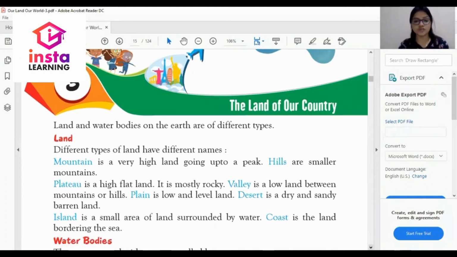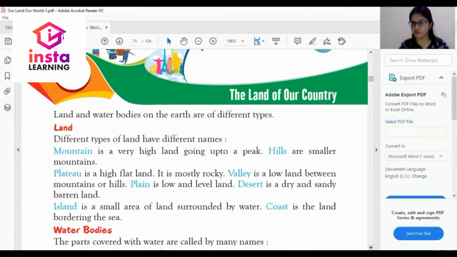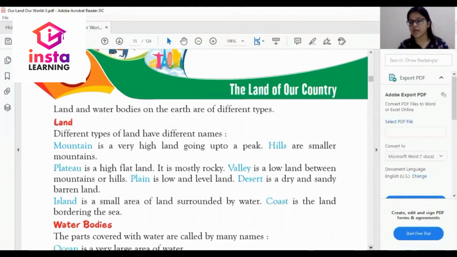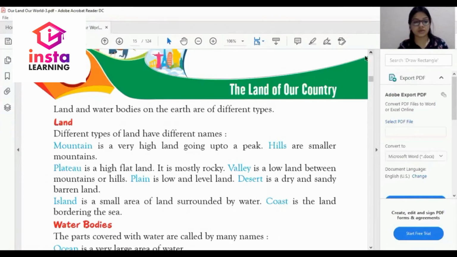Very first, you should know what the learning objectives of the chapter are. In this chapter, we will learn about the land, secondly, we will learn about the water bodies, and lastly, we will learn about the climate of the country. So, let's begin with the land.